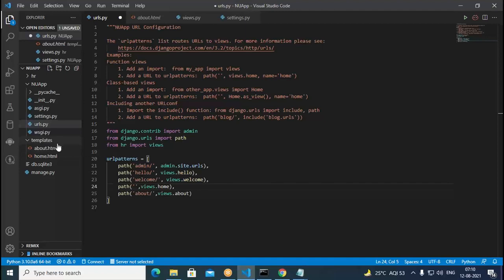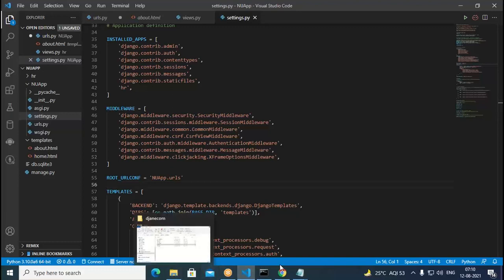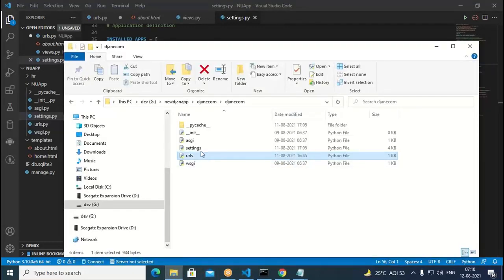So how are we configuring this templates folder? In the settings.py file, here we have a setting called templates. In the templates, we are keeping DIRS equal to os.path.join(BASE_DIR, ...). So BASE_DIR is nothing but this particular thing for us. The root of the application is going to be BASE_DIR.